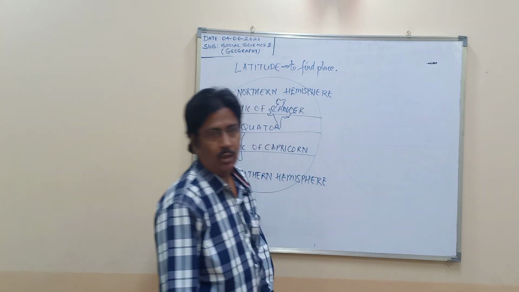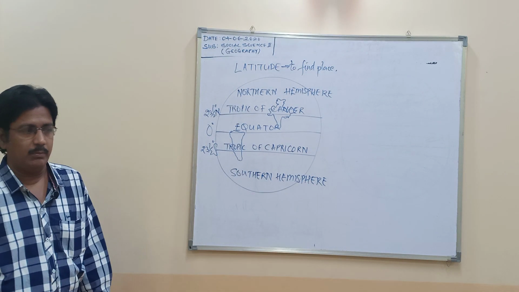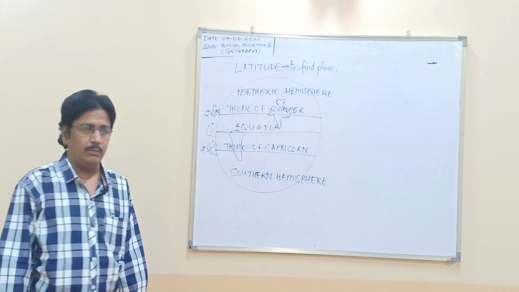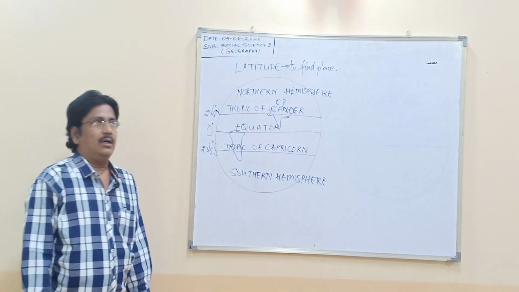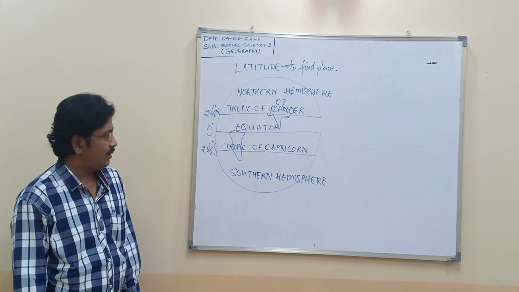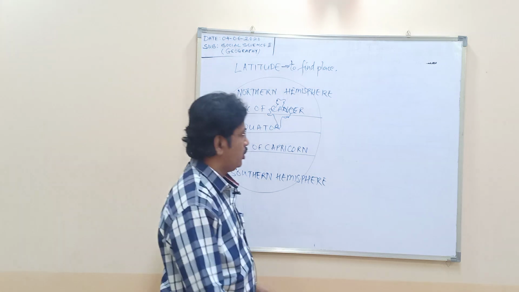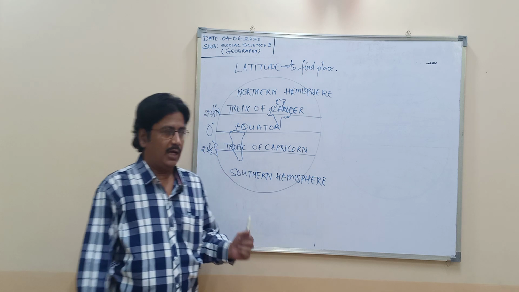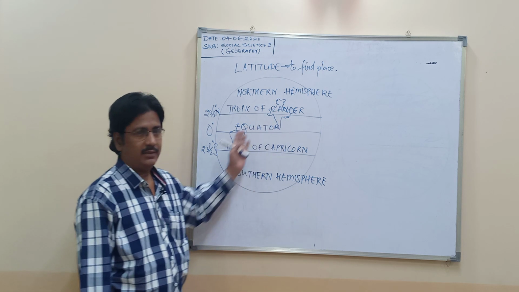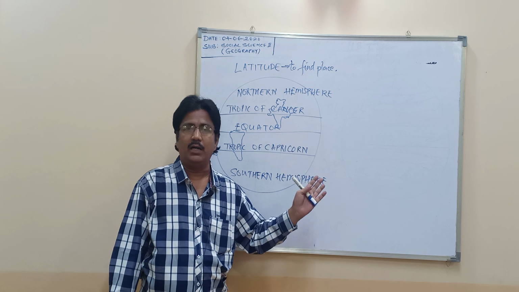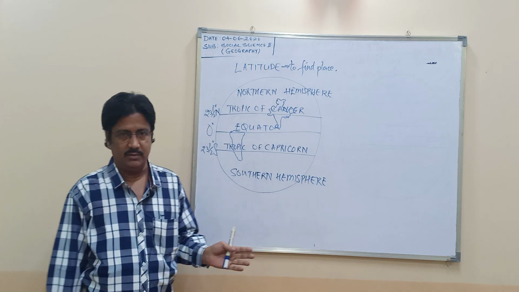If you refer to page number 10 and 11 of the textbook, the India map is on page number 10. On page number 11 there is your Brazil map. Both the maps are showing you where India is located. Now I'll tell you the extent of India and Brazil simultaneously.